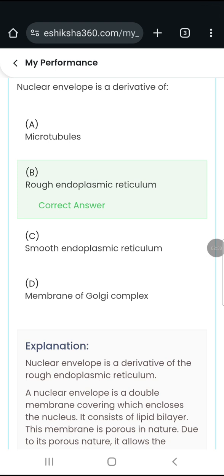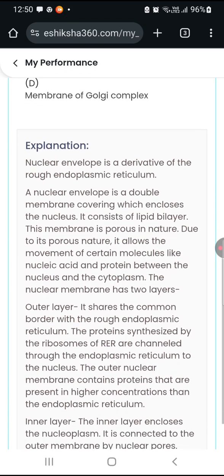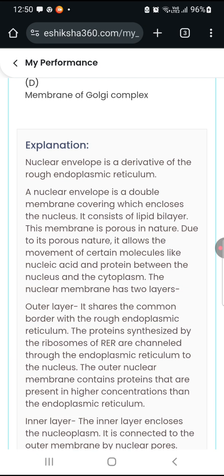Nuclear envelope is the derivative of rough endoplasmic reticulum. Explanation: nuclear envelope is the derivative of the rough endoplasmic reticulum. A nuclear envelope is a double membrane covering which encloses the nucleus. It consists of lipid bilayer. This membrane is porous in nature. Due to its porous nature, it allows the movement of certain molecules like nucleic acid and proteins between the nucleus and the cytoplasm.